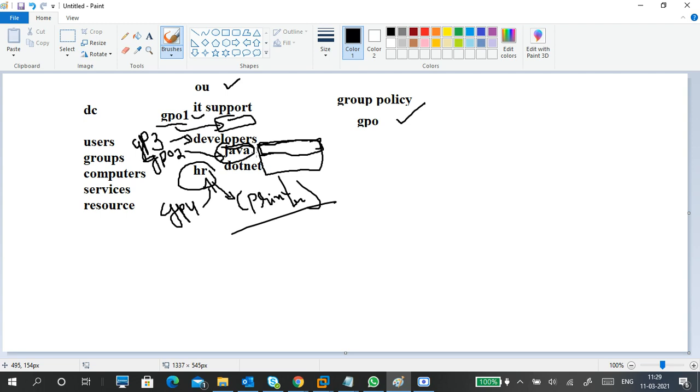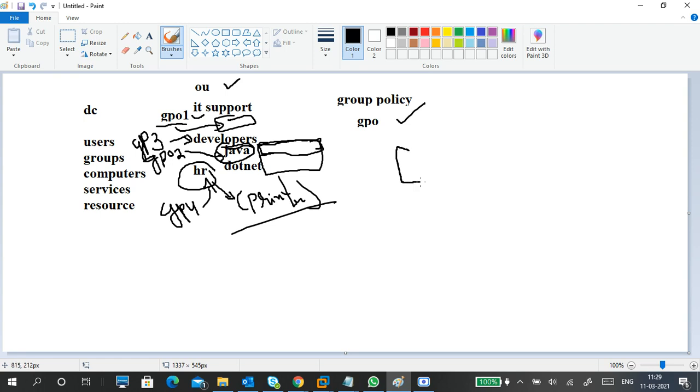So different types of users require different types of settings. Okay, some are compulsory, they should stick to the policy, some are not required, some get relaxation from the policies, right? So based on that, I will create a policy and apply it on a particular set of users. But how is it possible? By organizational unit. So first we organize the users, groups, and computers, and then we can easily apply a group policy on the OU.